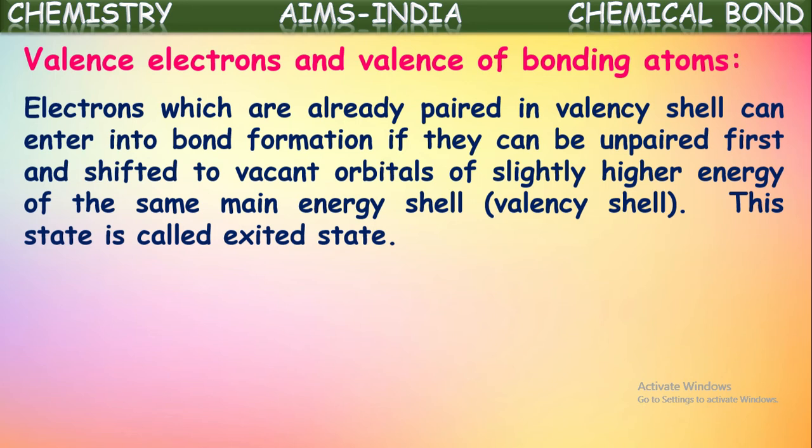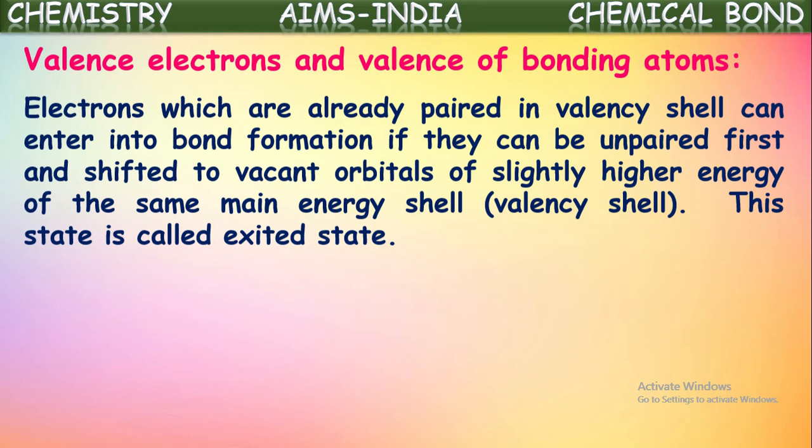When these paired electrons become unpaired and those electrons shift into vacant orbitals with slightly higher energy in the same main shell, that state is called the excited state. This happens when a certain amount of energy is supplied to the atom, and it happens before the bond formation.